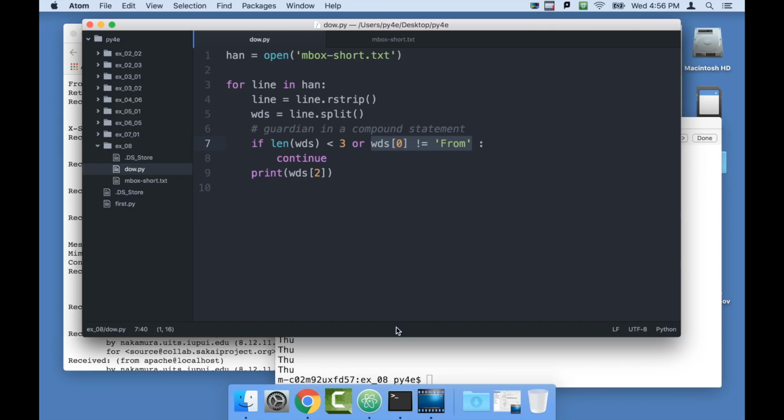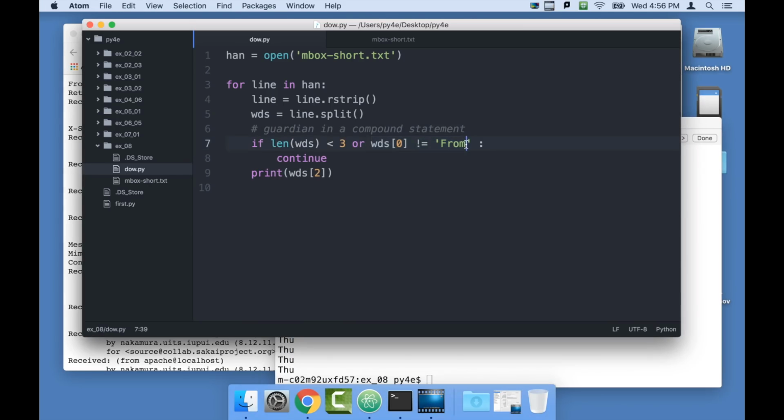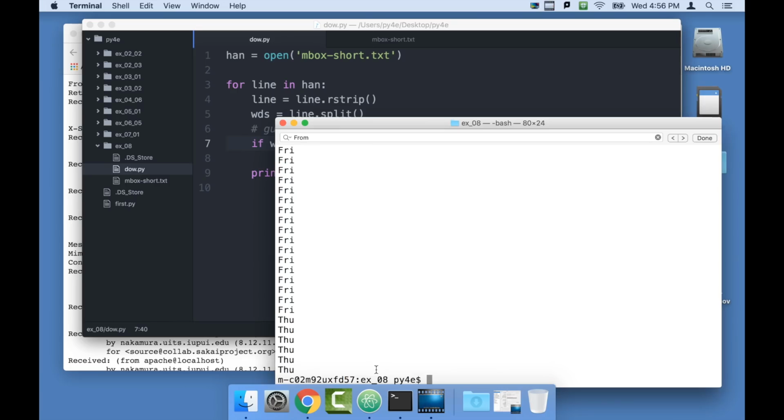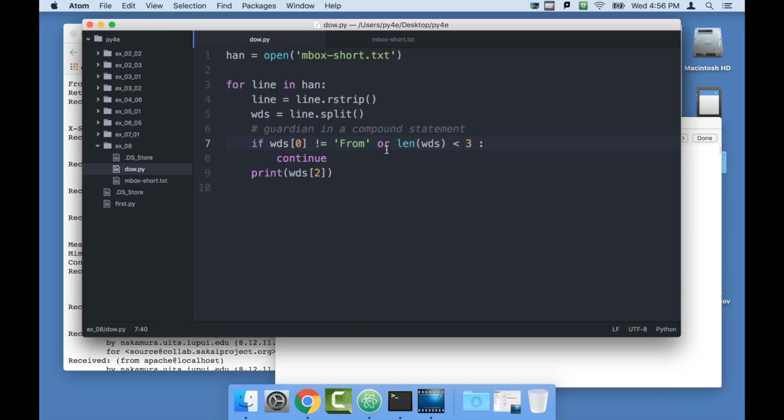So let's do this one right. It works. But if I get this backwards, it's going to check this before it checks this, and we're going to go back to failing again. So you've got to get the order of these things right. The Guardian comes before in the OR. The Guardian comes before, and if this is true, then it doesn't check this.